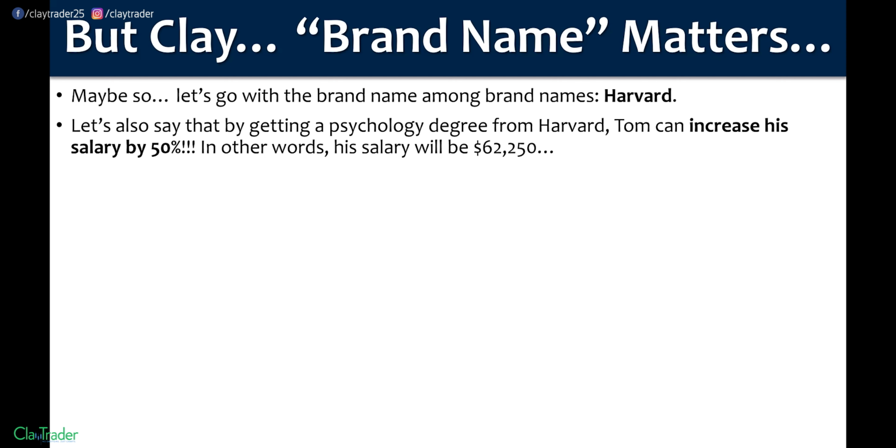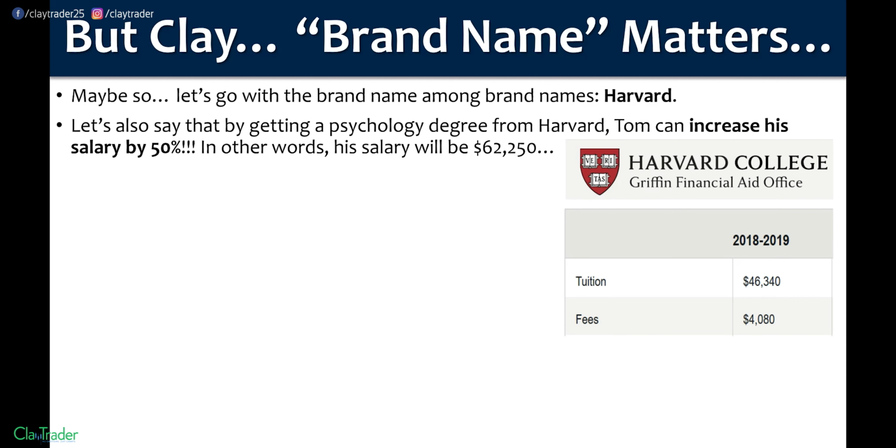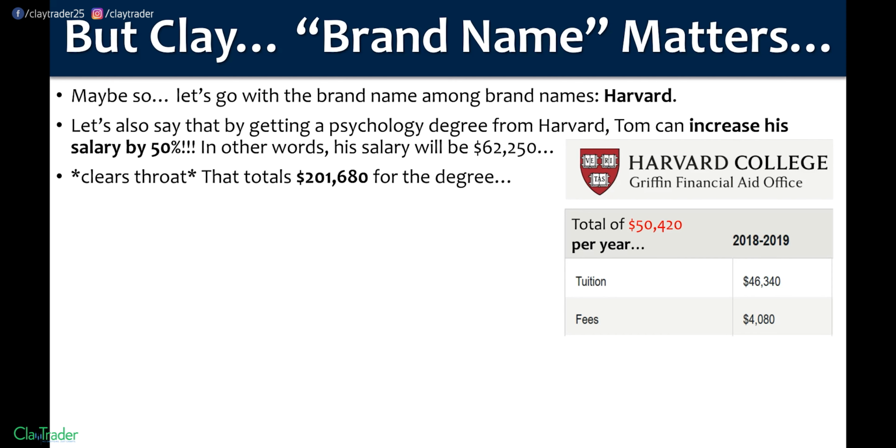So that's why I want to err on the side of giving the numbers the benefit of the doubt. I'm going to give them the benefit of the doubt in many other ways, as you're about to see. But we'll start off by just saying he can get 50% more. So in other words, his salary is going to be $62,250. And get ready, I went to the Harvard website and took that straight off of it. Those are the numbers. A total per year of $50,420, or in other words, that totals $201,680 for the degree.